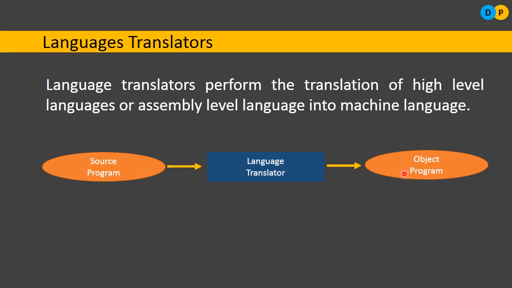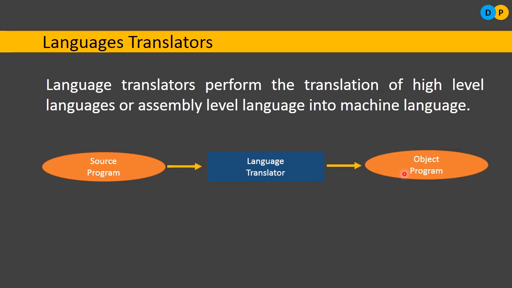Okay, so while studying language translators, we need to study these two terminologies, source program and object program. So what is a source program? A program written in high level language is called a source program. And what is an object program? A program which is in terms of zeros and 1, or else a program after conversion using a translator, is referred to as an object program.